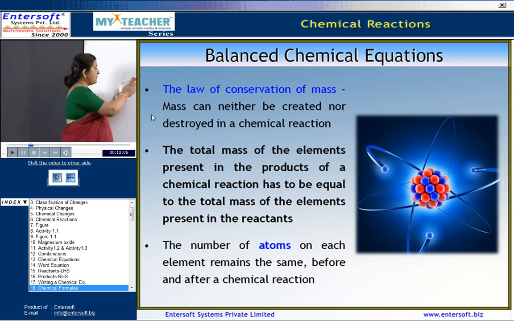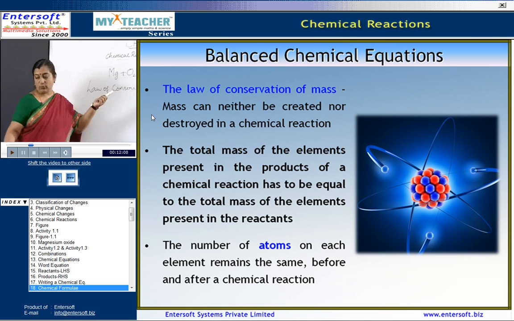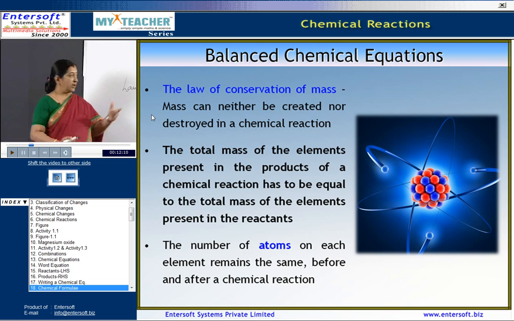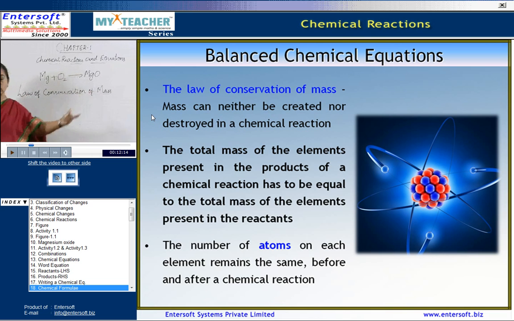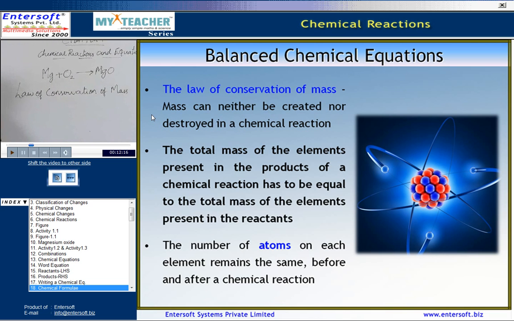So, the total mass of the reactants must be equal to the total mass of the products. Here, the number of atoms of each element remains the same before and after the chemical reaction.